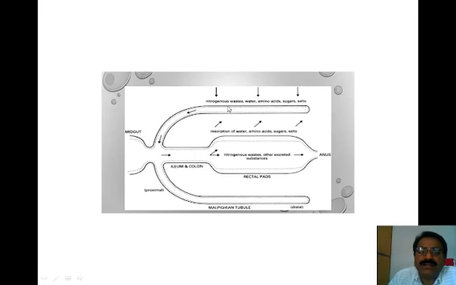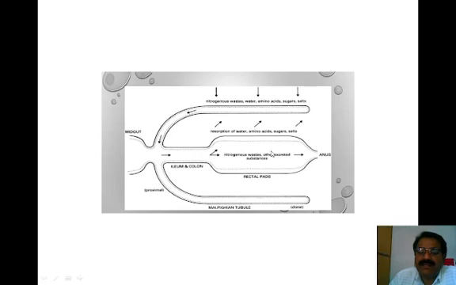They are transported here. This arrow indicates the movement of these materials toward the hindgut. In this hindgut there is reabsorption of water, amino acids, sugars and salts, and the nitrogenous waste and other excreted substances are transported toward the anus.